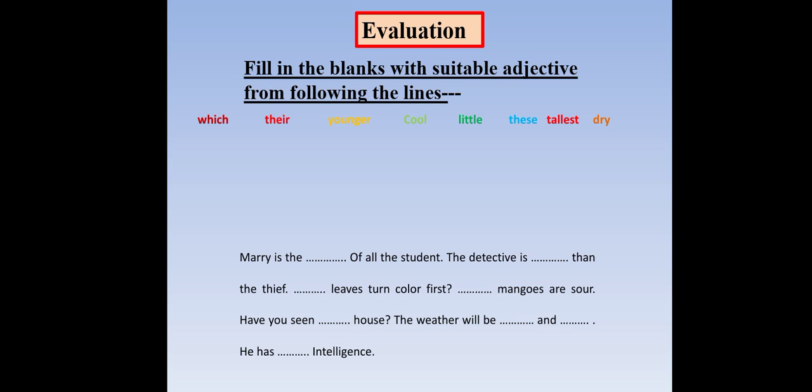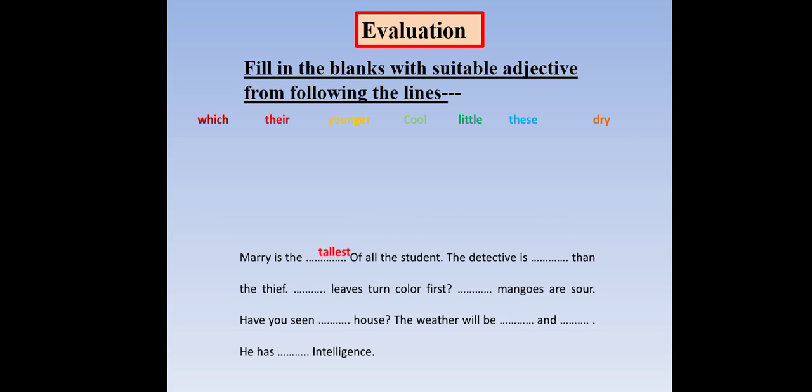Evaluation. Fill in the blanks with suitable adjectives from the following: younger, little, this, tallest, dry, which. Mary is the dash of all the students. The detective is dash than the thief. Dash leaves turn color first. Dash mangoes are sour. Dash their houses. The weather will be dash. He has dash intelligence.